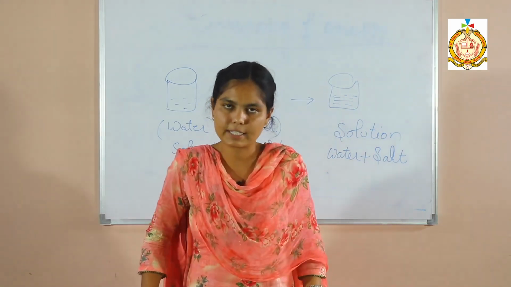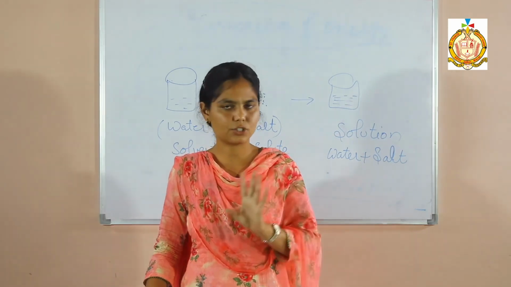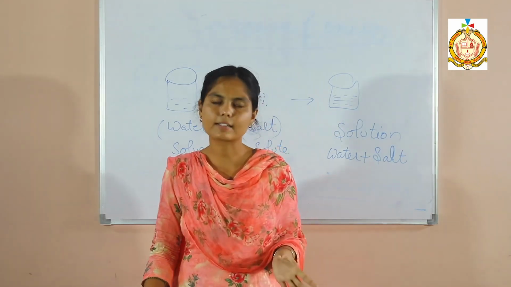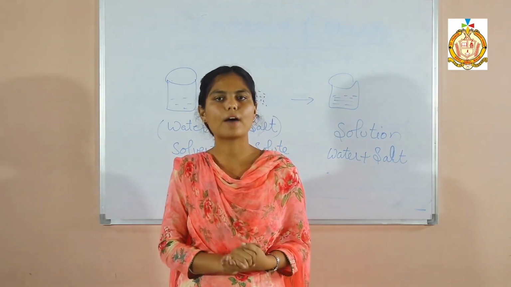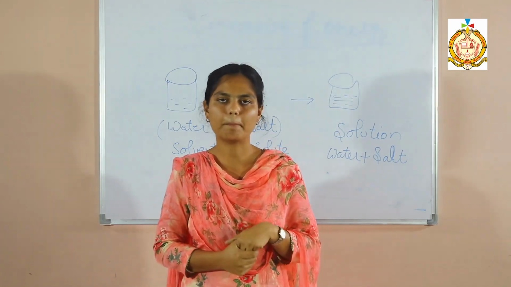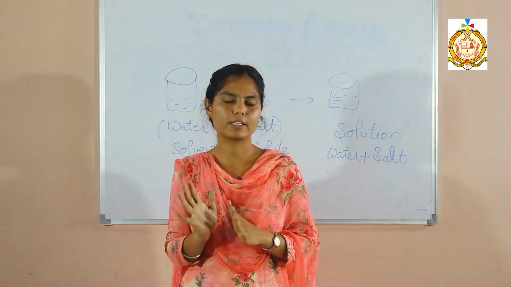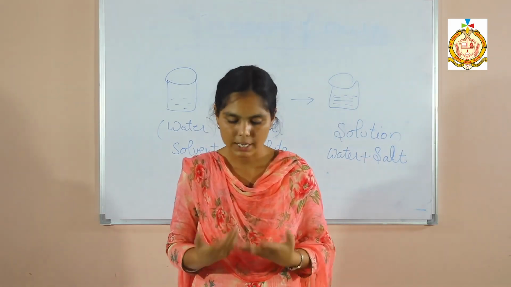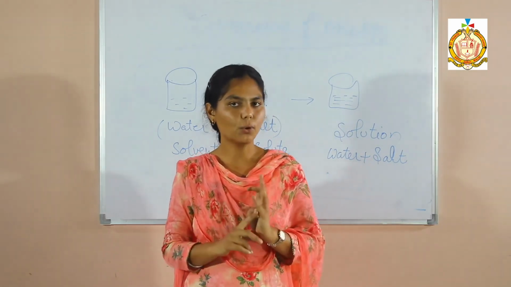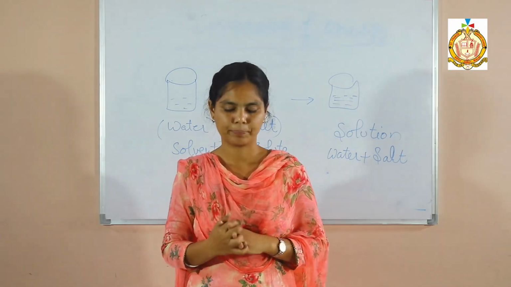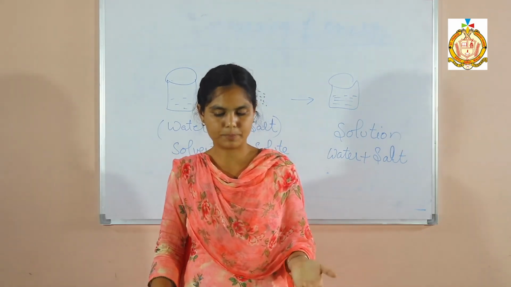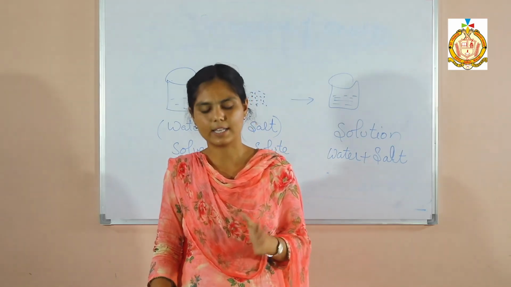So today we discussed, first, water is colorless, shapeless and odorless. Next, liquids have fixed volume but not fixed shape. Means water has no fixed shape. It will take the shape of the containers. Next is solute, solvent and solution. Next thing is some objects float in water while some sink in water.